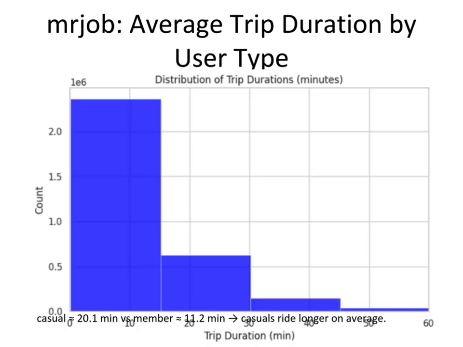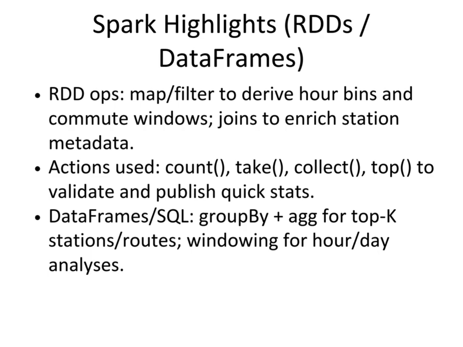If we see the MRJob average trip duration by user type, we can see that the first user type is the highest. For Spark highlights, the RDD operations are map and filter to derive R-bins and compute windows, and joins to enrich station metadata. Actions used are count, take, collect, and top to validate and publish quick stats. Data frames use group by and aggregate for top K stations, routes, and windowing for R-day analysis.